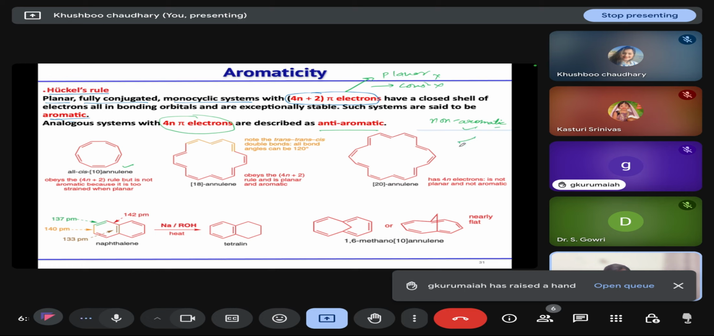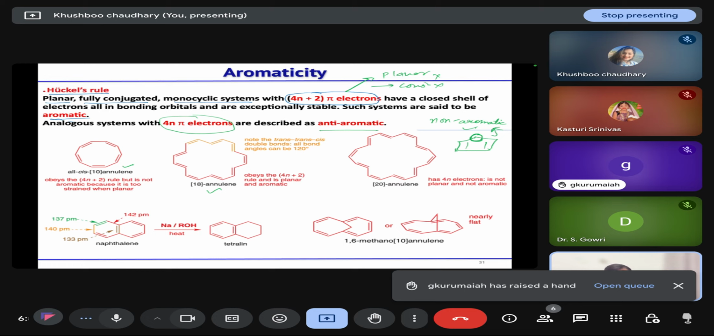For example, we have cyclopentene or cyclopentadiene. In this case, one of the atoms is sp3 hybridized. That means this molecule is not planar, so we will directly call it non-aromatic. Got it? Okay, madam. Yeah.